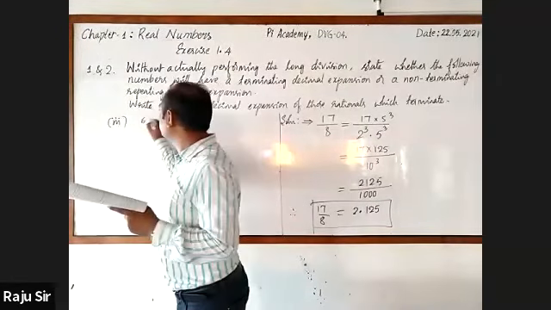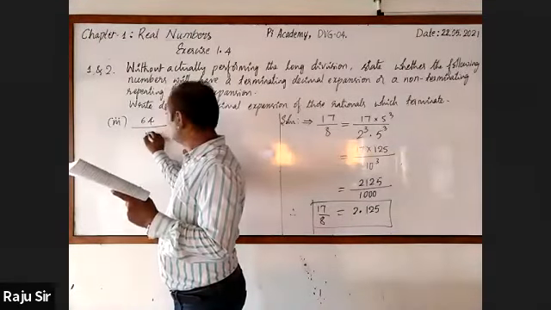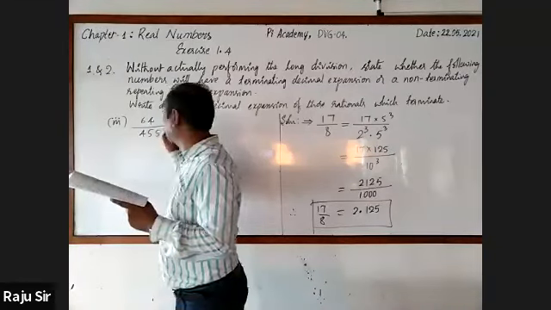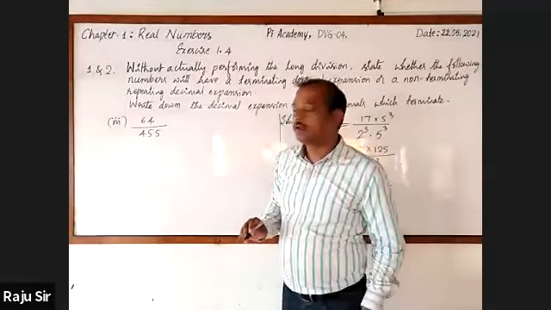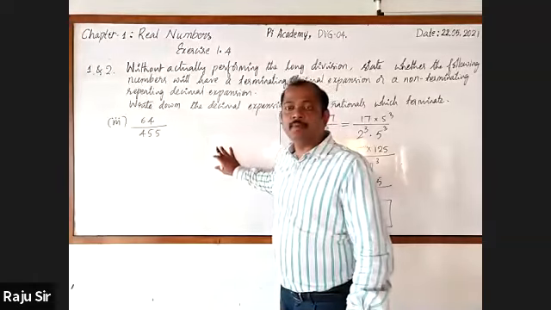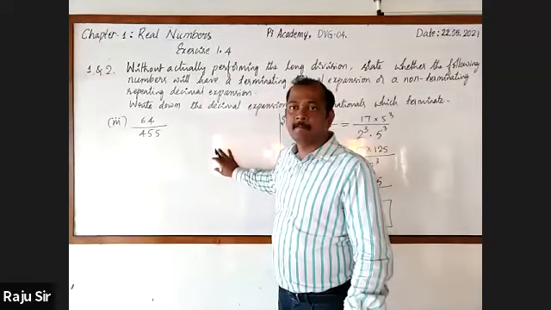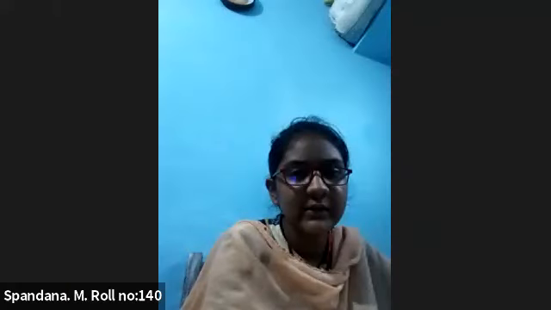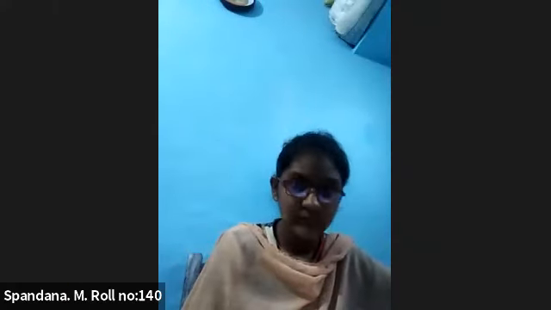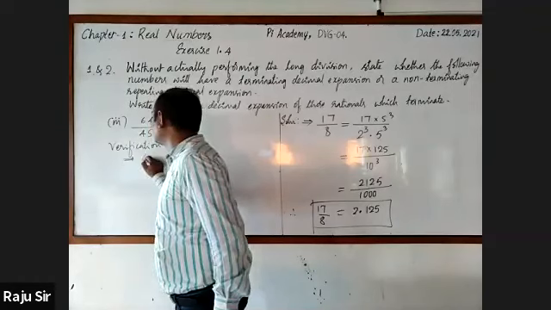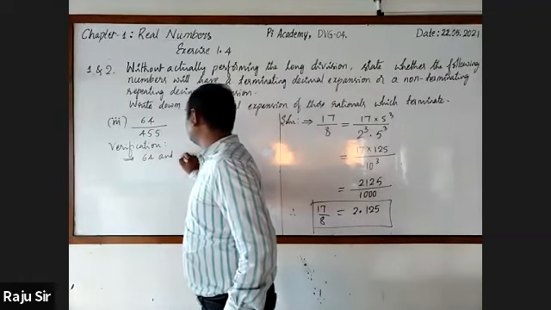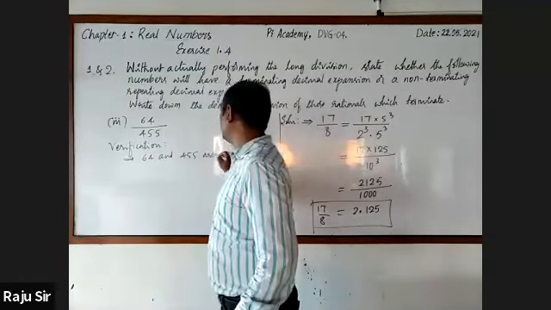It is 64 by 455. Are they co-primes? Yes, sir. They are co-primes. Verification: 64 and 455 are co-prime.